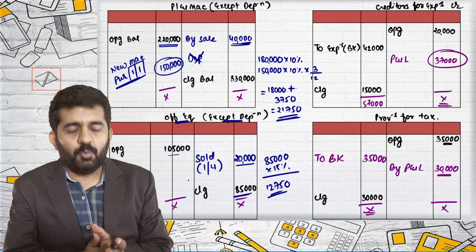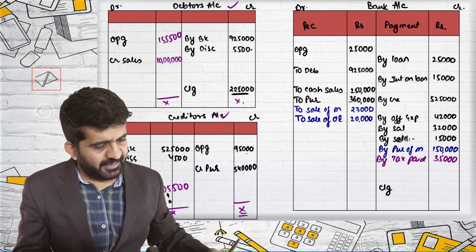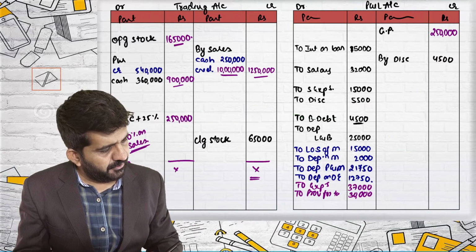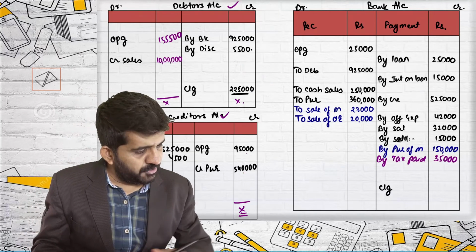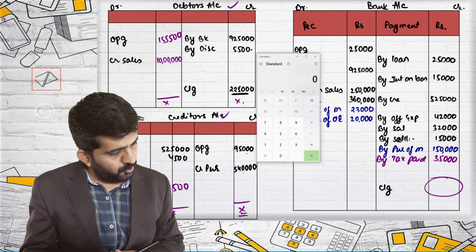So now we need to go ahead. There is no other account. Debtors is tallied, creditors, bank account is yet to be tallied. Opening balance sheet, closing balance sheet, trading and profit and loss account. We can close a bank account where only closing balance is missing. Let us find out bank account closing balance.